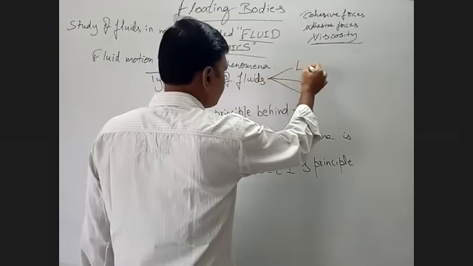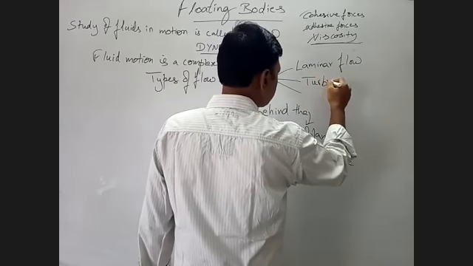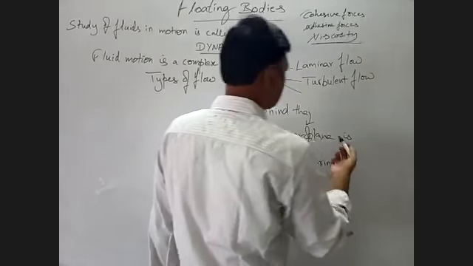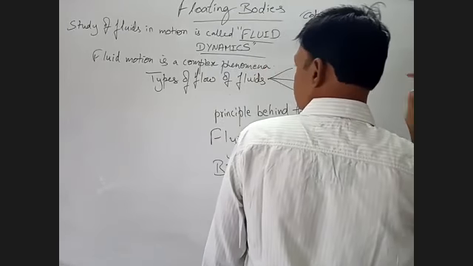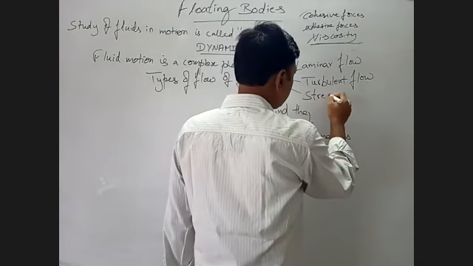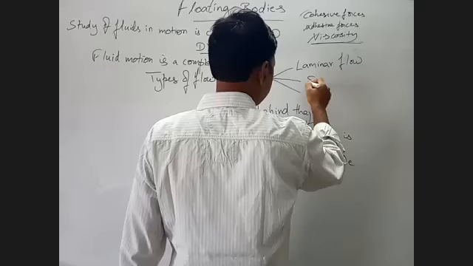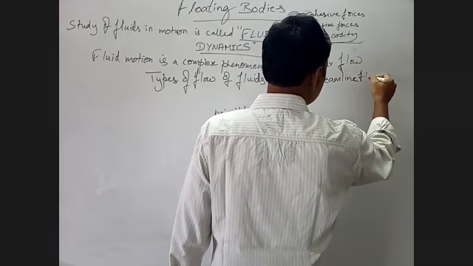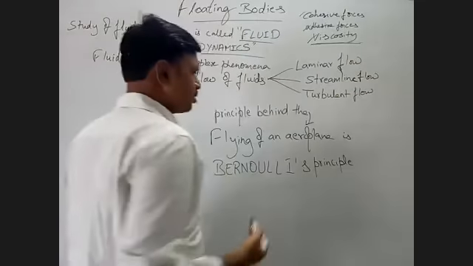Basically we have three types. One is laminar flow, then the second one is streamlined flow, and then finally we can come to turbulent flow. We will discuss about this one after that.